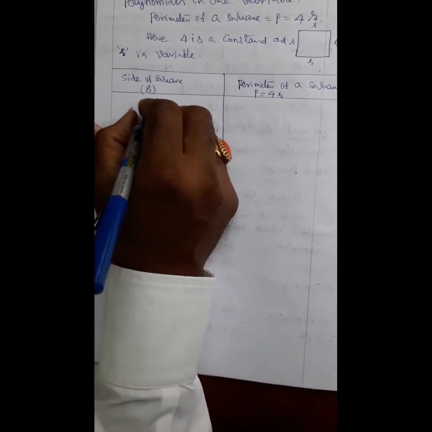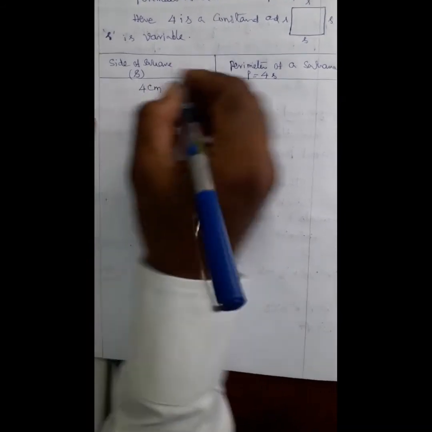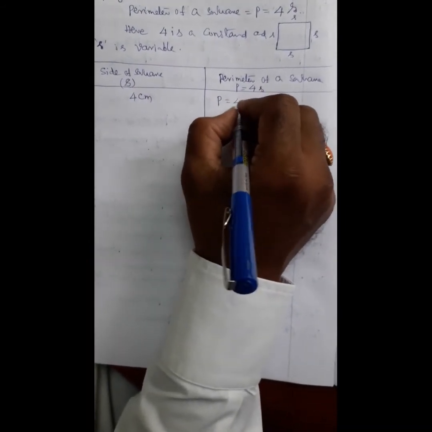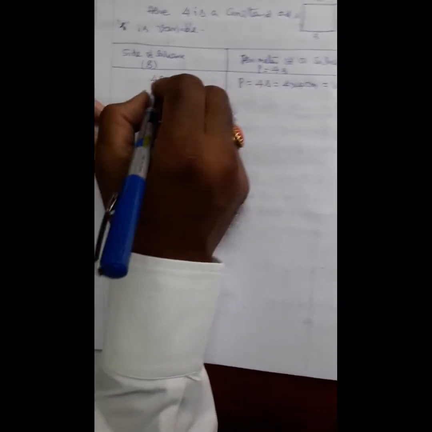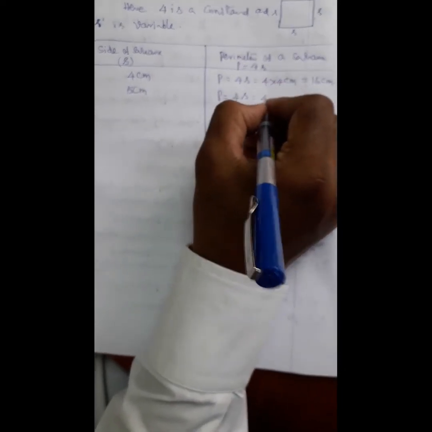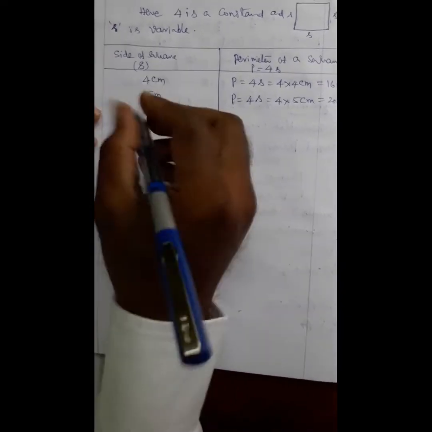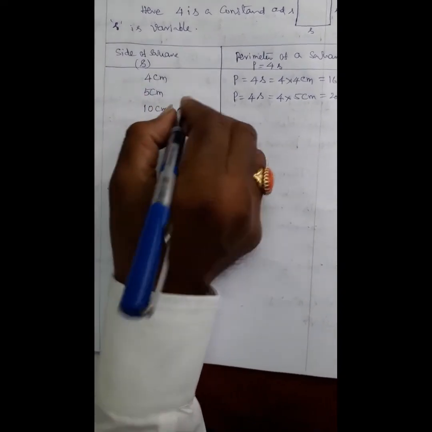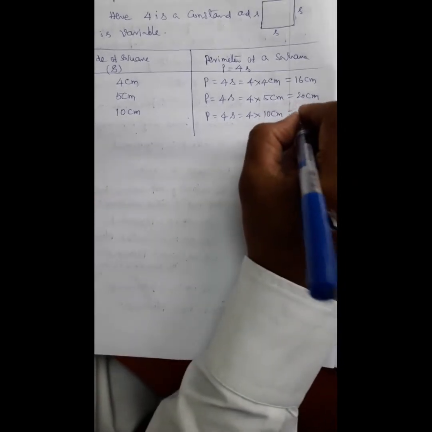If we take 4 centimeters as the side of the square, then what is the perimeter? P is equal to 4 into S, that is 4 into 4 cm, that equals 16 cm. Whereas if the side is 5 centimeters, then P is again 4 into S, that is 4 into 5 centimeters, that is equal to 20 centimeters. Like that, if the side is 10 centimeters, P is equal to 4S is equal to 4 into 10 centimeters, that is equal to 40 centimeters.